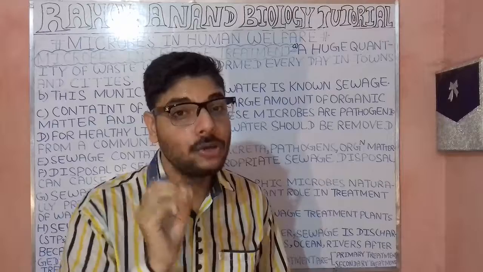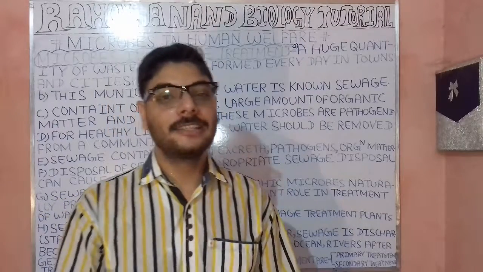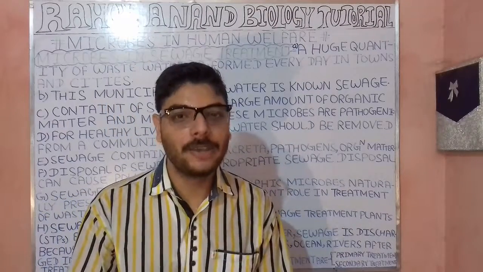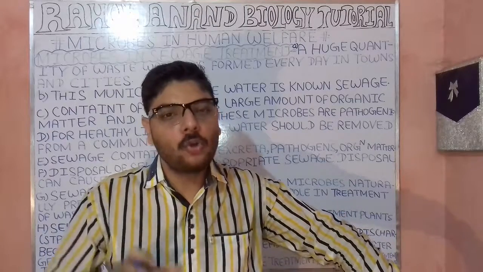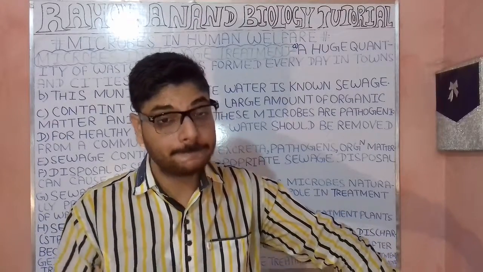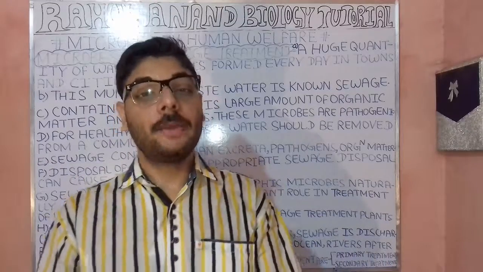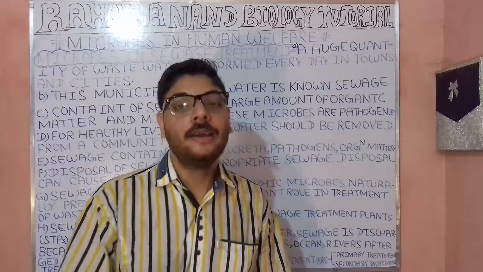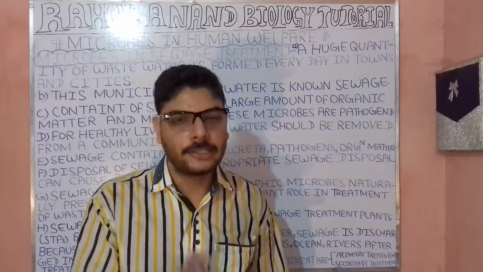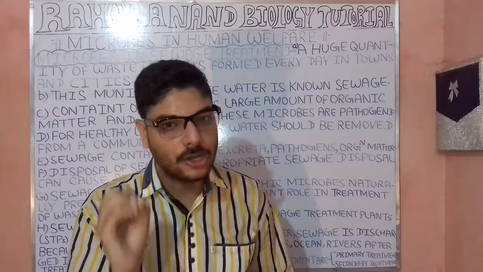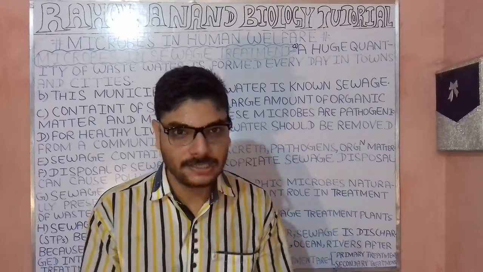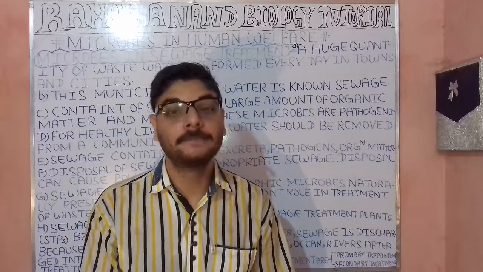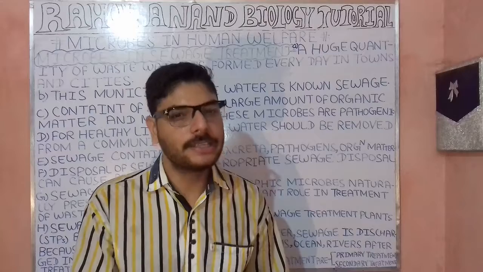So before the dispersal of these components of the sewage waste, they should go through the process of the STPs. Before the disposal process, or before dispersing these contents of the sewage into the naturally occurring water bodies such as the oceans, the rivers, then the streams, etc.